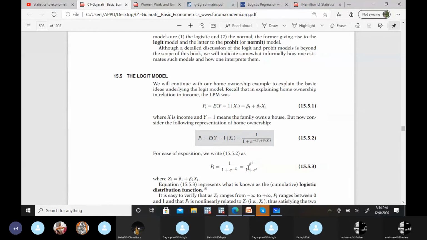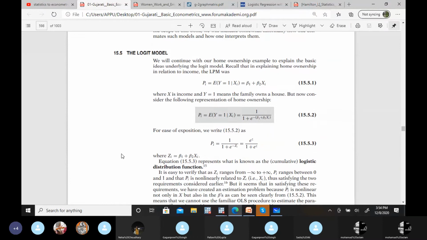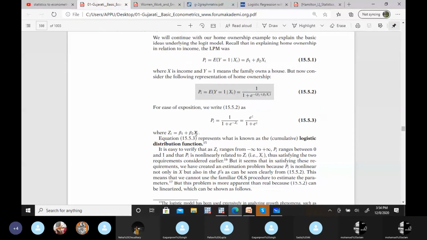Now these two equations are similar. This is just a mathematical thing. Either you can use this one or this one, both are the same, both will give us the same results. So for simplicity, for the right hand side of the regression equation, they have written Z. So we can use either of these equations to estimate the parameters, that is our logistic distribution function. So in place of the simple regression equations that we were using earlier, now we are going to use this logistic distribution function.